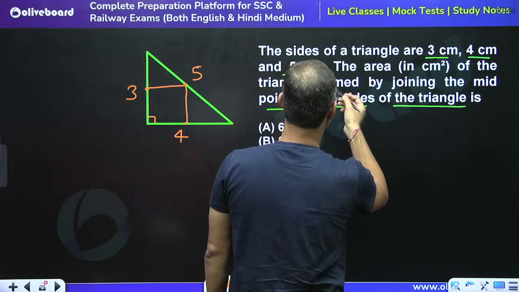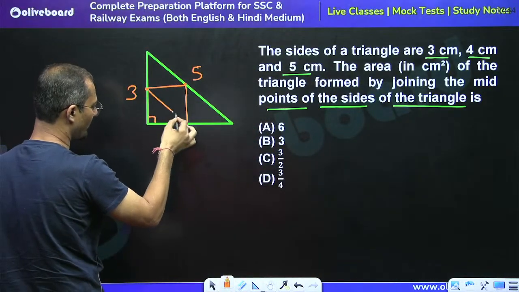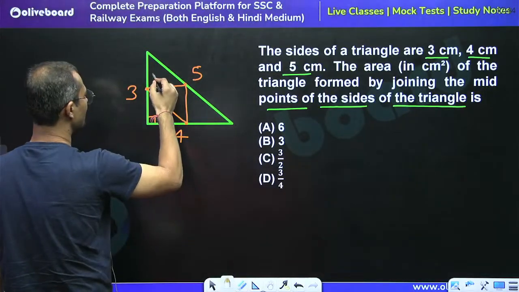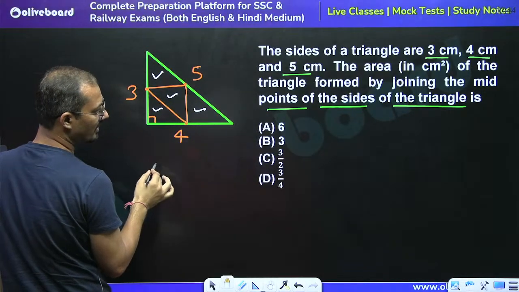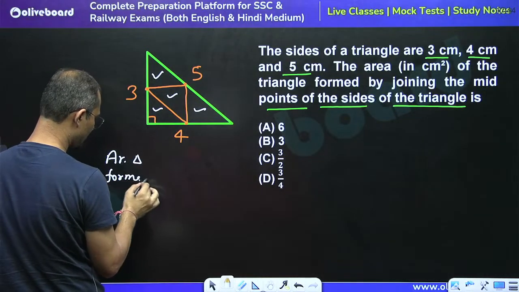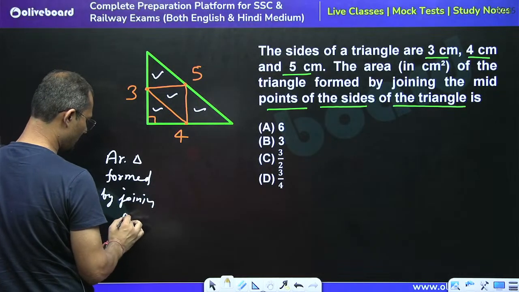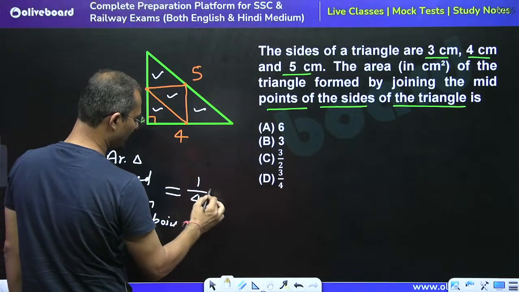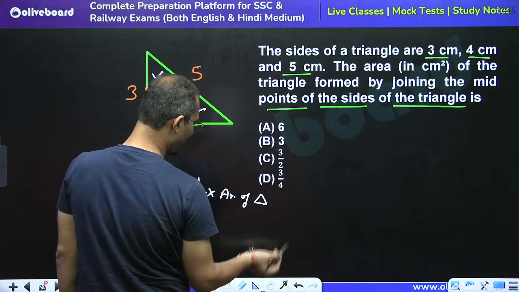The area of the triangle formed by joining the midpoints. If we join the midpoints, the whole triangle is going to be divided in 4 equal parts, right? So this is 1, 2, 3 and 4. We can say that the area of the triangle formed by joining midpoints is equal to 1 upon 4 into area of triangle, right?